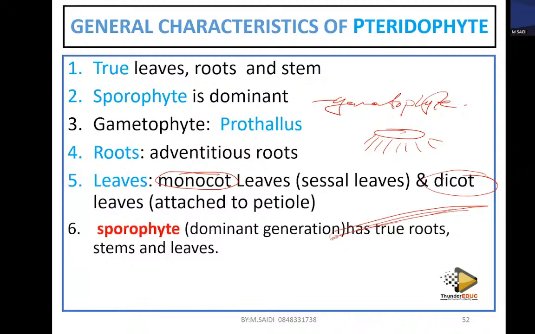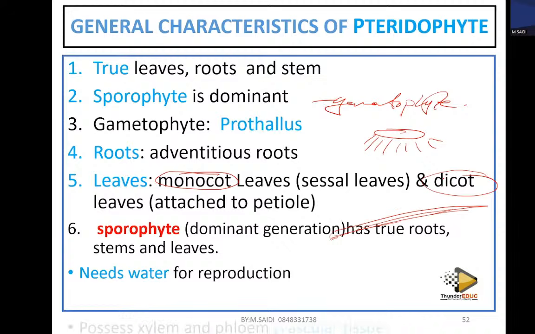Then the sporophyte is the dominant generation. We have seen it. And it has true roots, true stems, and true leaves. It needs water for reproduction. It means that even this one still has that primitive characteristic of needing water to be present for reproduction to take place.